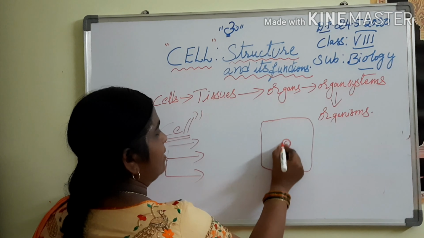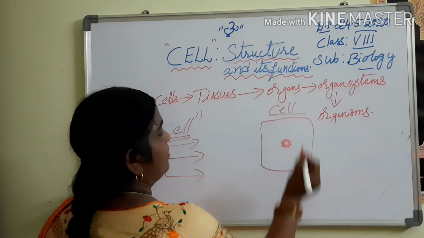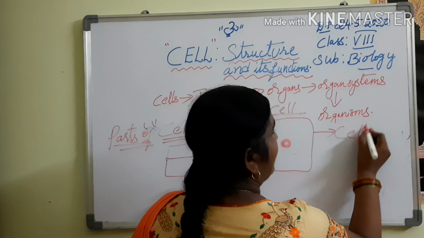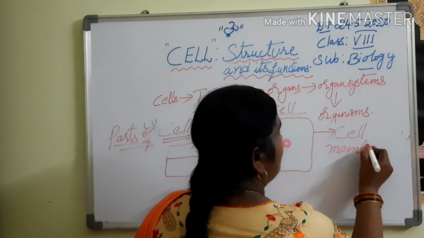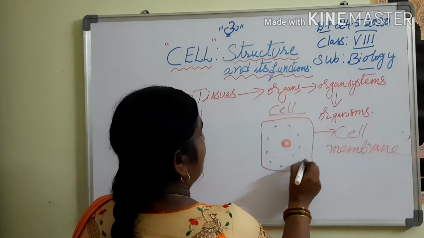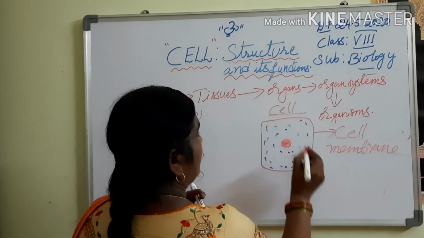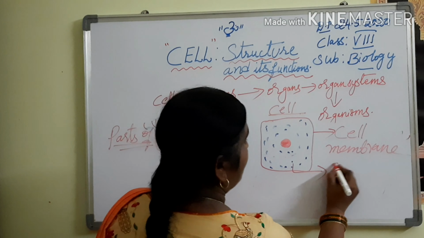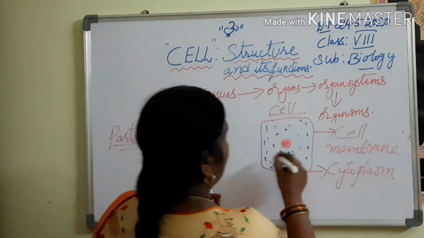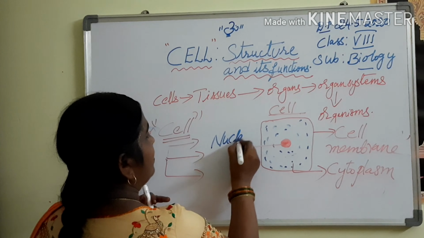This is the cell membrane. This one is the cytoplasm. And this one is the nucleus.